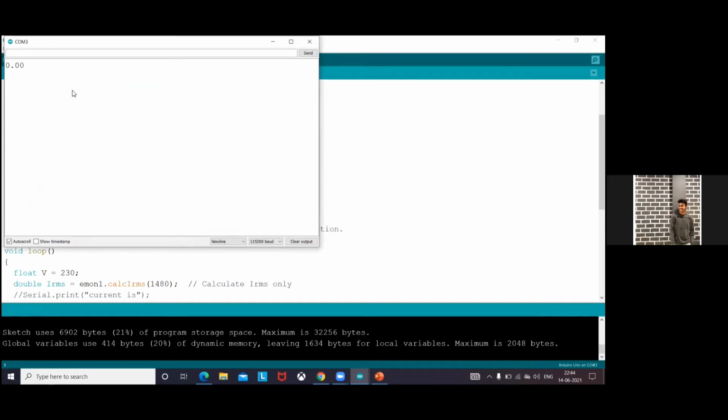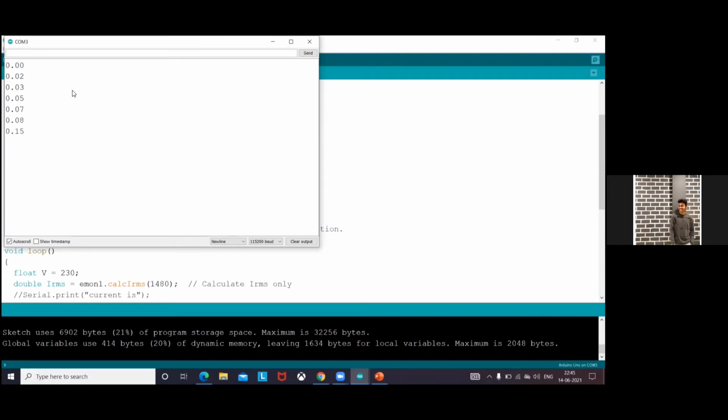Here you can see in the display, it shows 0.00 units. Yes, after that it shows 0.02 units. Like this, it will show all the power units which are used by the bulb. You can observe that the units keep changing. It shows 0.02, 0.03, 0.05, 0.07. Like that, it will show all the power units.